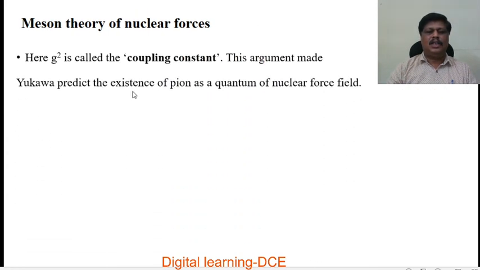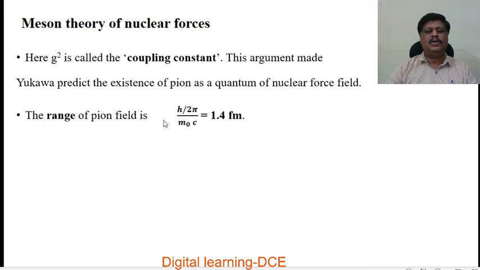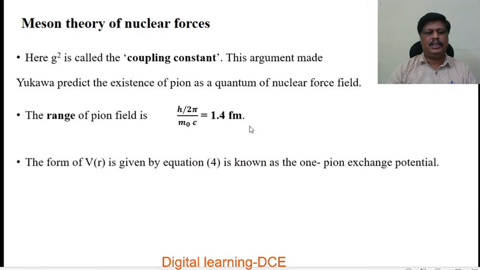So you already know that the range of the pion field is given by r is equal to h by 2 pi over m naught c. Substituting all the values, and after simplification, we get the range of the pion field as 1.4 femtometer or Fermi, as I substituted and explained in the last slide.